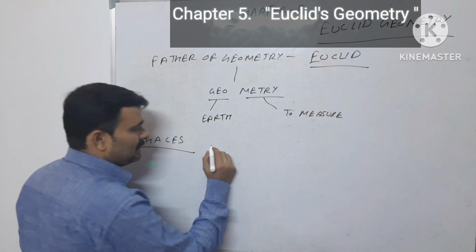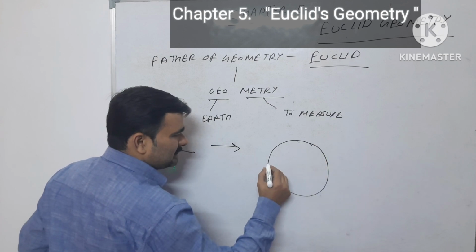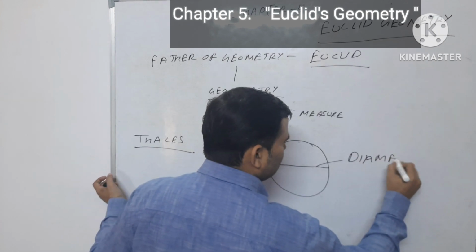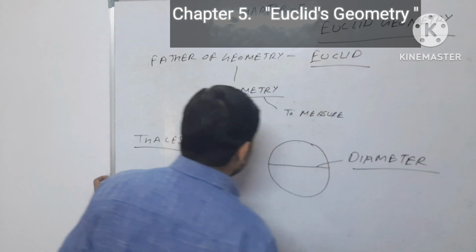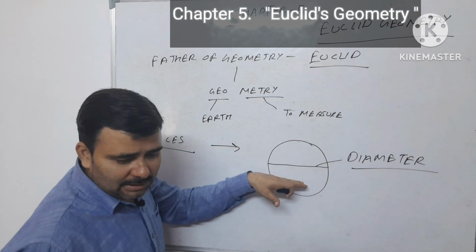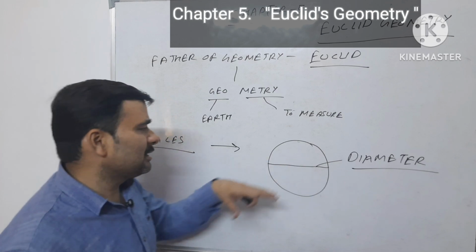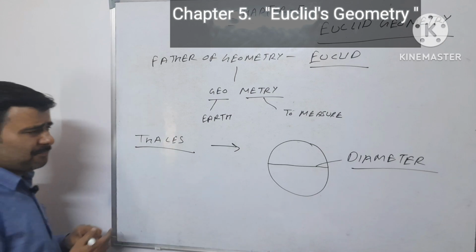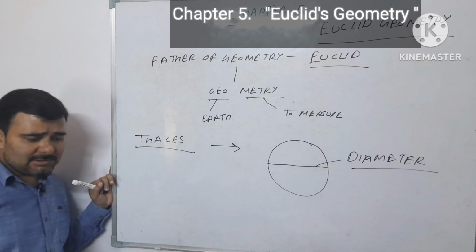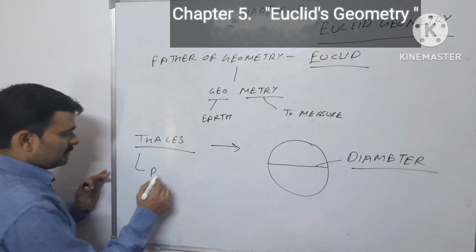Euclid's theories prove that a circle is bisected by the diameter. I know this is a very simple concept, but it was given by Thales, that a diameter can bisect a circle into two equal parts. As we know, the diameter is double the radius, and it cuts the circle into two equal parts. Thales' pupil was Pythagoras.